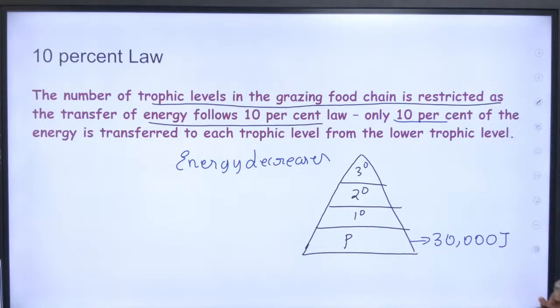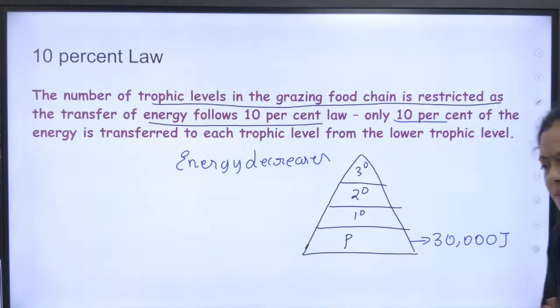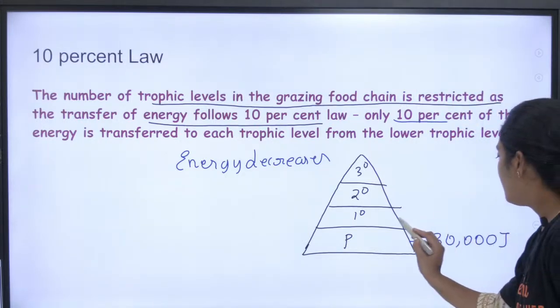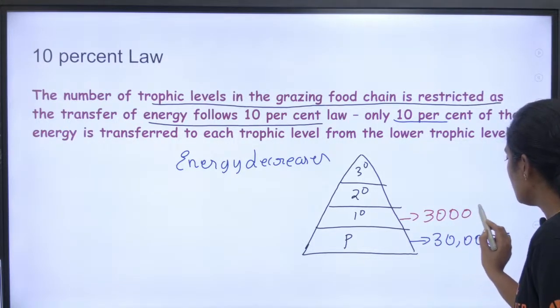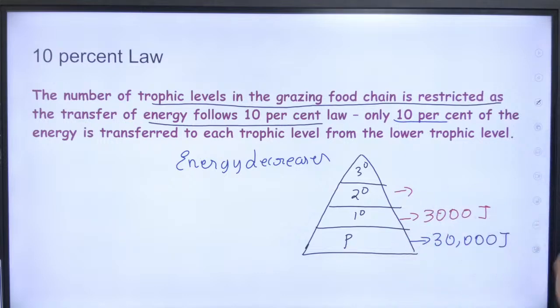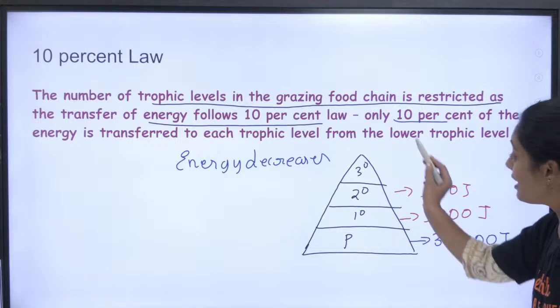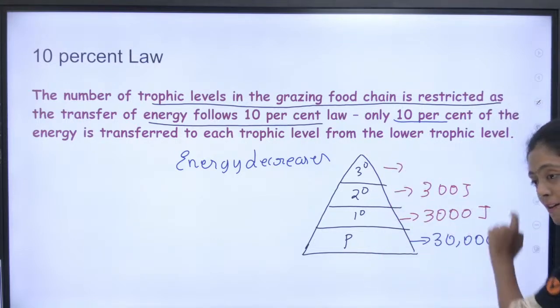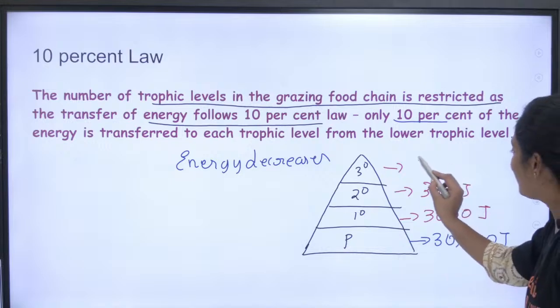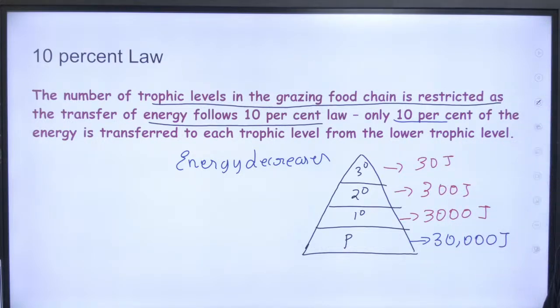Okay, so can anyone tell me what is 10% of 30,000? ரொம்ப ஈஸியான max. What is 10% of 30,000? Yes, quick. Yes, சொல்லுங்க பசங்களா. வெறும் 3000 joule. Right? இப்போ அது இன்னொரு trophic level போகும்போது it will be 10% of 3000. So that will be just 300 joule. Okay, and when it goes to the tertiary consumer, it will be 10% of 300. So that will just be 30 joules. So based on this, they can give you very, very easy numericals. Yes, Satish Kumar, very good. Alvin, very good, very good. இததான் நம்ம வந்து 10% law சொல்றோம்.